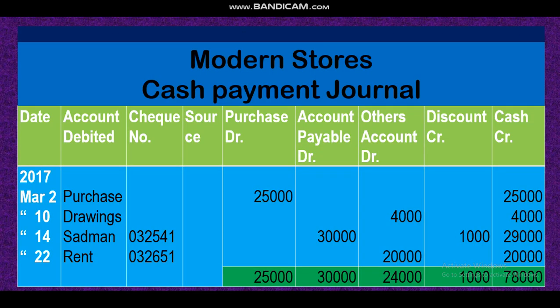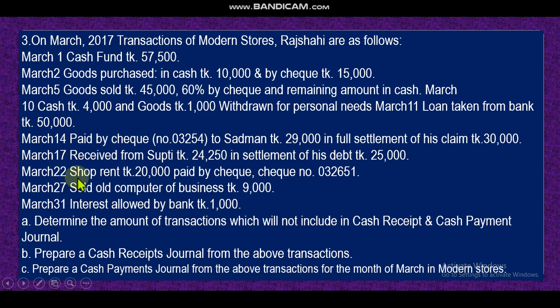See the solution. Cash payment journal, look at the drawings. So for drawings, debit, cash, credit. Look, this is purchase account, this is accounts payable account. So here you cannot write those; you have to write another account. That means drawings or any other account except these two. We will write all debit accounts here: drawings debit and cash account credit. Let's come to the next transaction.